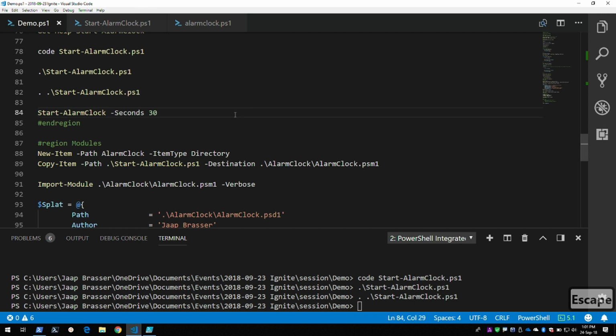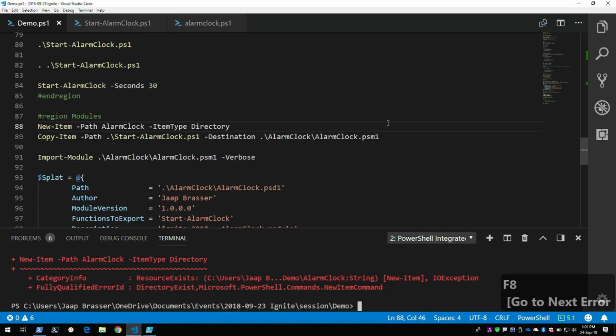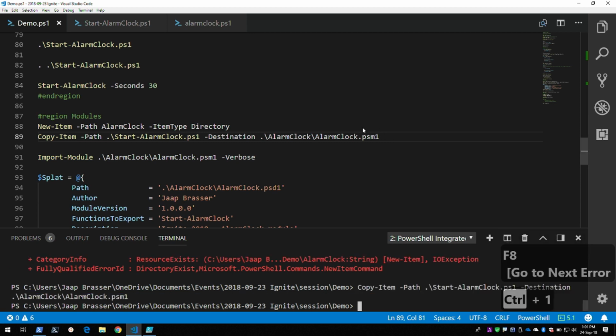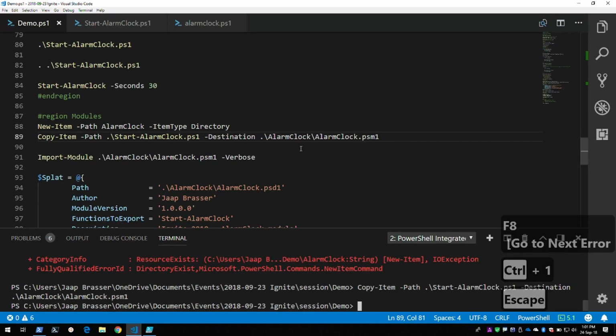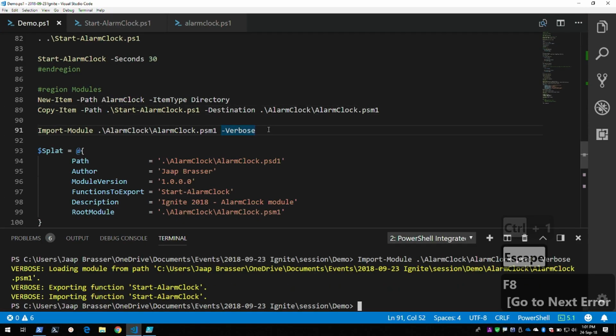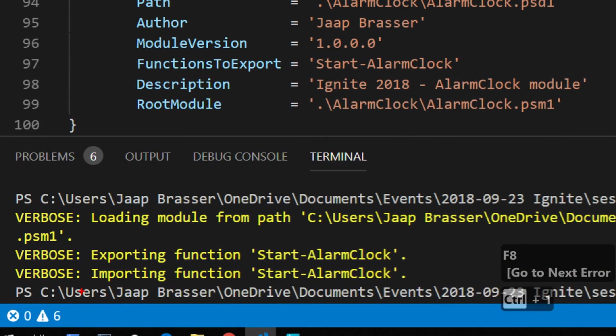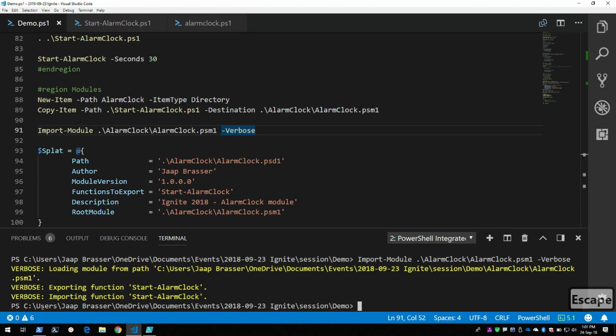So the next step is we're going to turn this into a module. I'll create a folder called alarm clock, and I'll copy it into a module file. A PowerShell module file is called PSM1. And now I'll import this module. Modules are a way to put together multiple functions that you can then import, and you can keep your functions together in a module file. As you can see, it's quite easy to put together. It's just a different file extension.